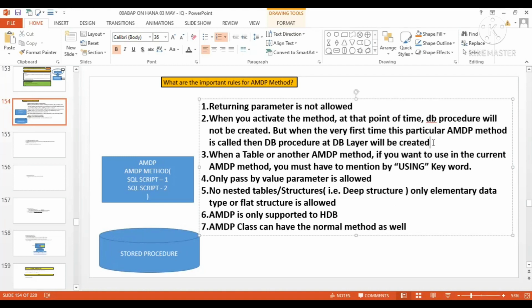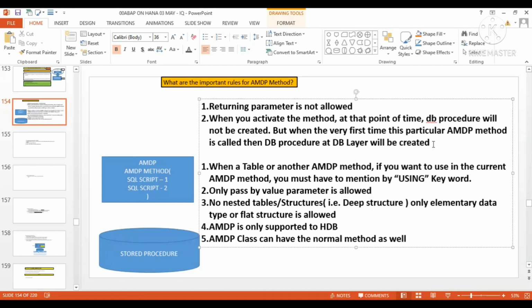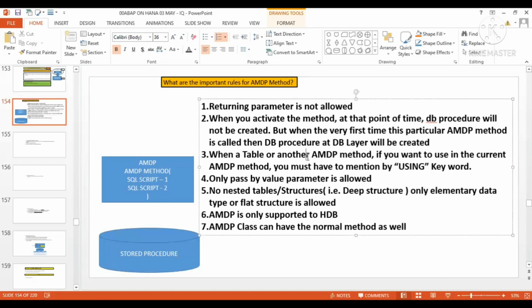The third point: when you want to use a table or another AMDP method in the current AMDP method, you must mention it by using the USING keyword.